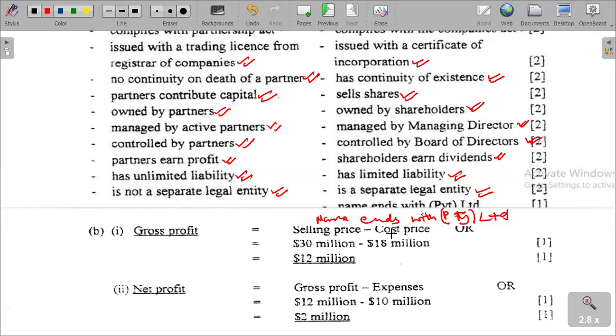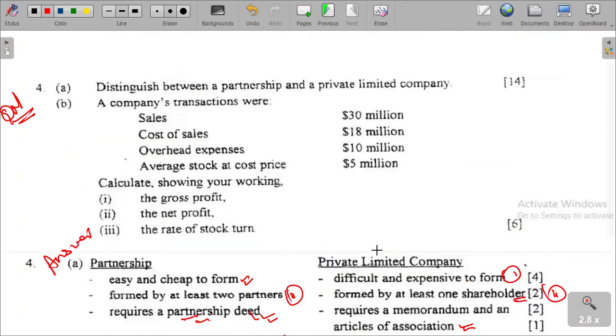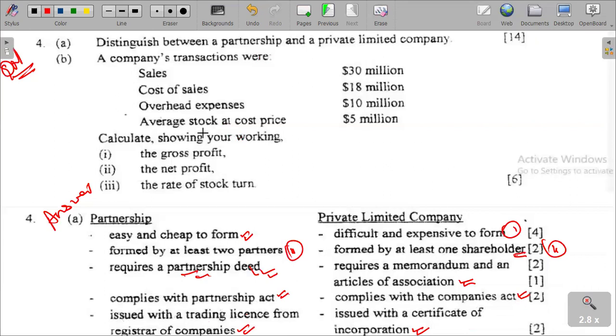That is the first question, gross profit. Gross profit is given as selling price minus cost price, or 30 million minus 18 million. What we are saying is sales minus what?